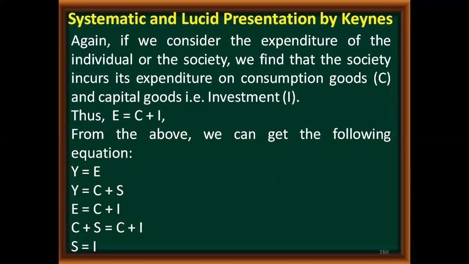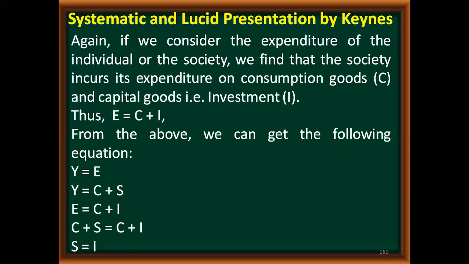And we have seen total income can be known by adding your consumption plus saving. That means if I add how much you have consumed and how much you have saved, then I will get the total income which you received. That is why Y is equal to C plus S and E is equal to C plus I. That means expenditure is done either on consumption or on production.